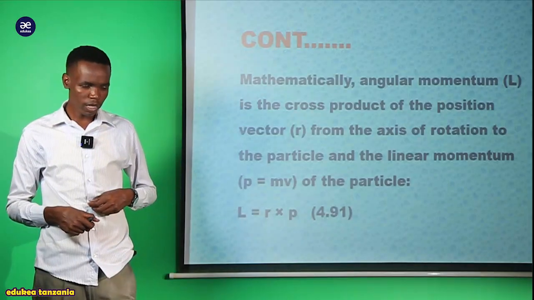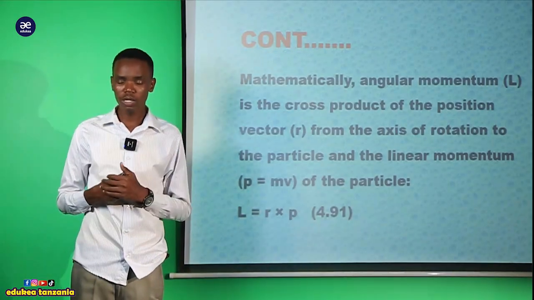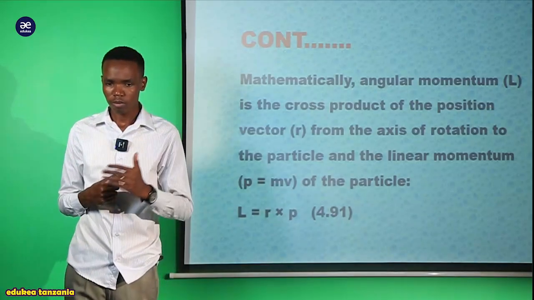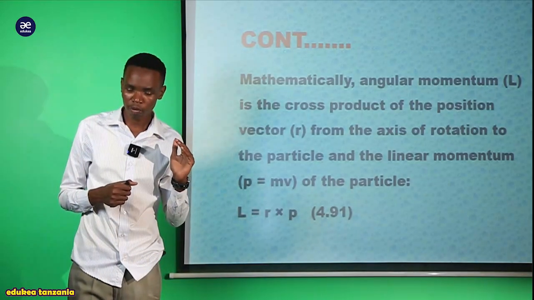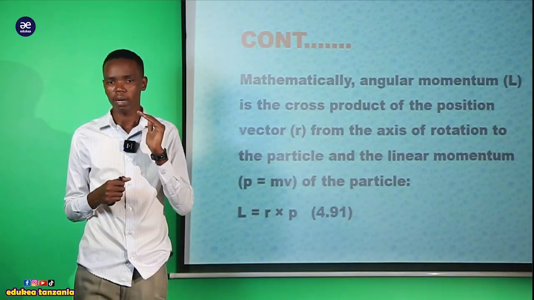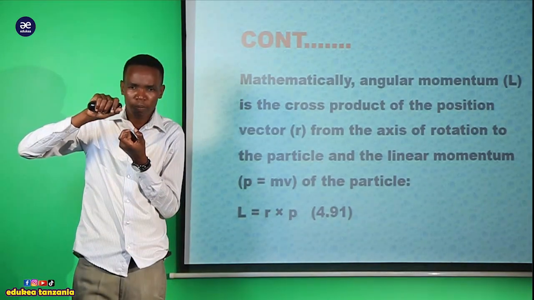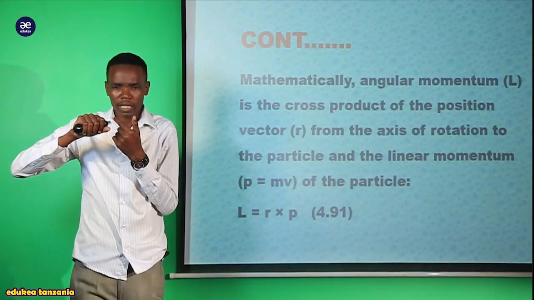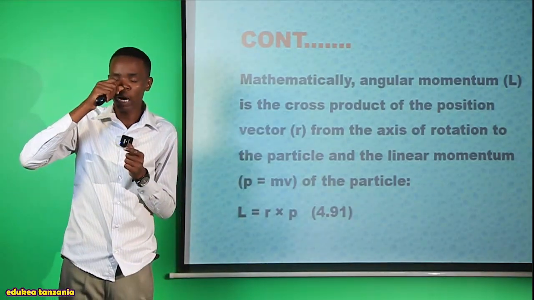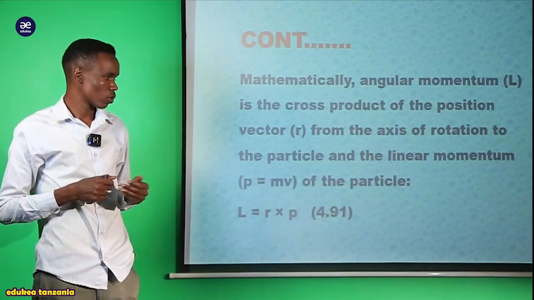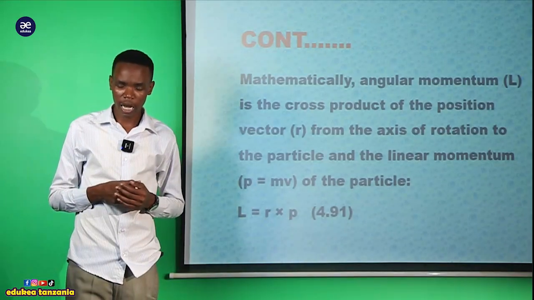So if we leave it with that discussion, the definition here, we could say that angular momentum, which is represented by the letter L, is defined as the cross product of the position vector, the radius, and the linear momentum.